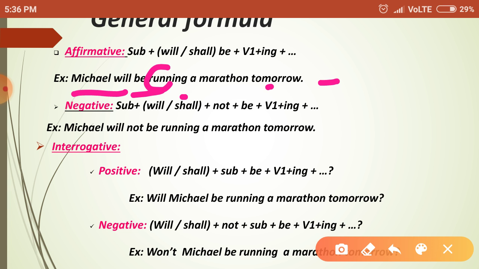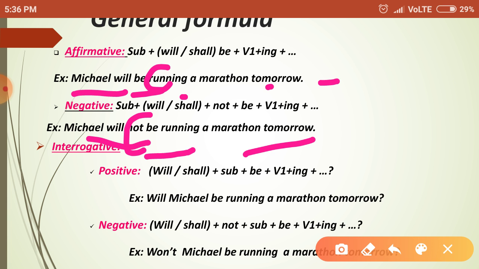And for the negative sentence, not as a new word must be included. So Michael will not be running a marathon tomorrow. Understood? So affirmative sentence means Michael will be running a marathon tomorrow. Negative sentence, Michael will not be running a marathon tomorrow. So what is the main difference between affirmative and negative?